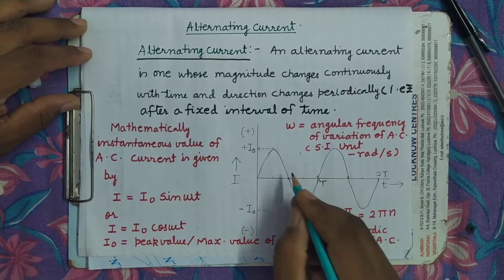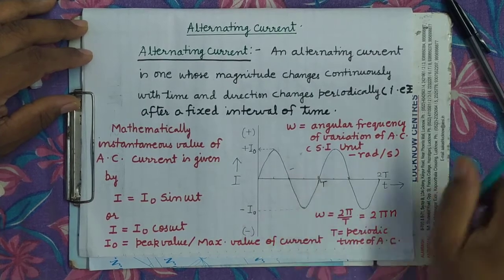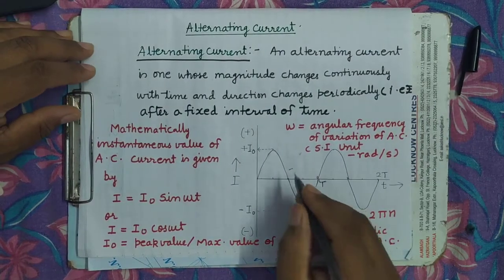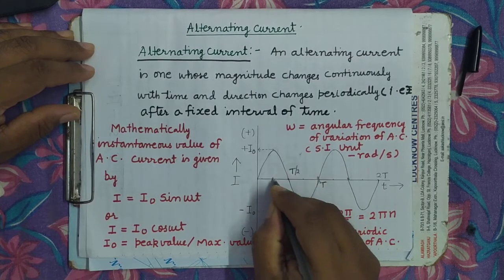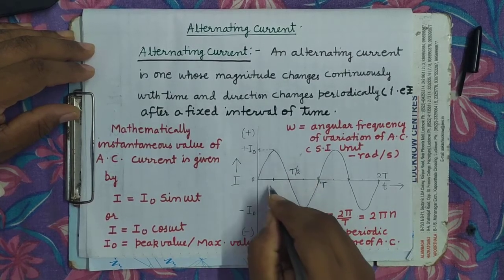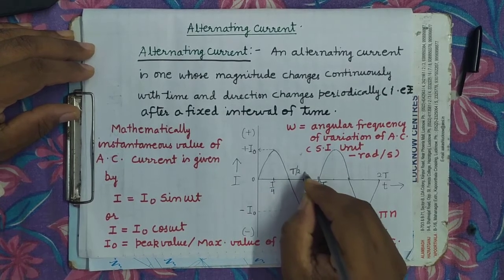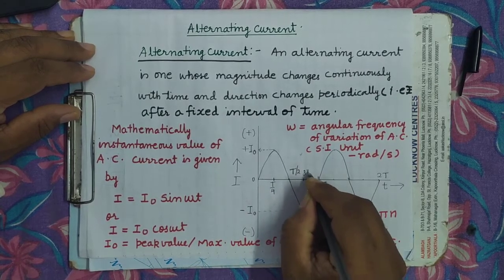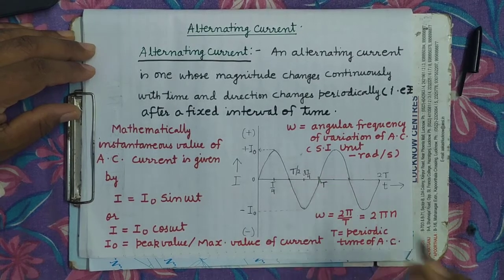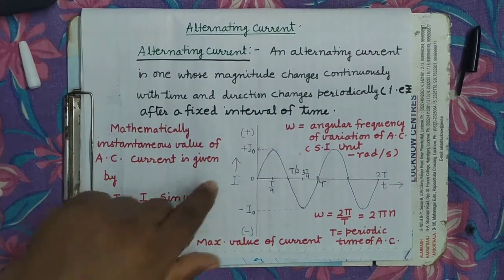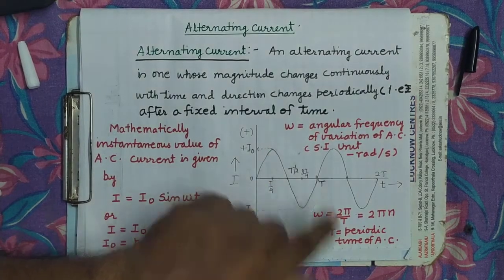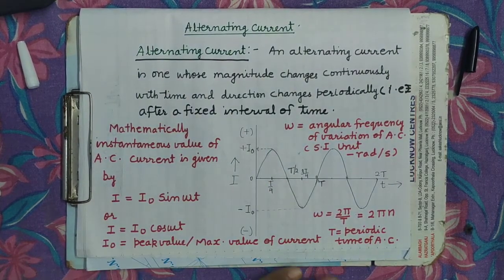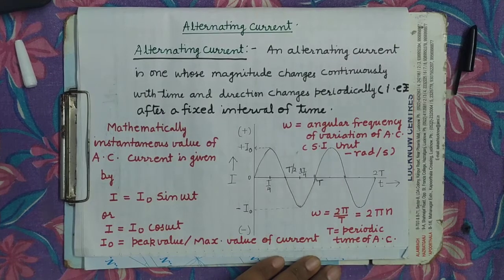It is clear? This will become T by 2. You can see here it will be equal to T by 2. This is 0, this is T by 4, and this is 3T by 4. It is clear? So this is one cycle of variation. The time in which one cycle of variation is completing is known as the periodic time of AC.